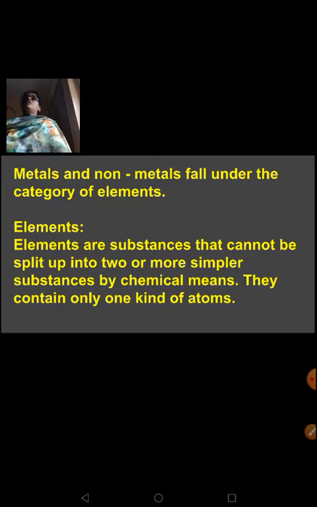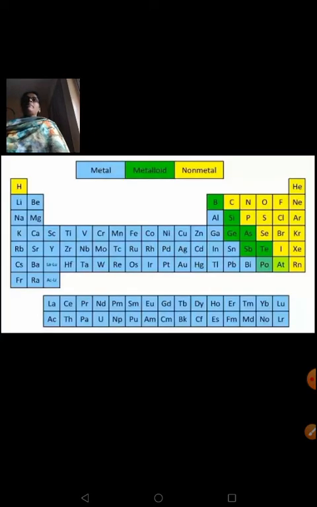So, these metals and non-metals fall under the category of elements. Now comes your periodic table. You have learnt in your first chapter, means your second chemistry chapter, about periodic classification of elements.